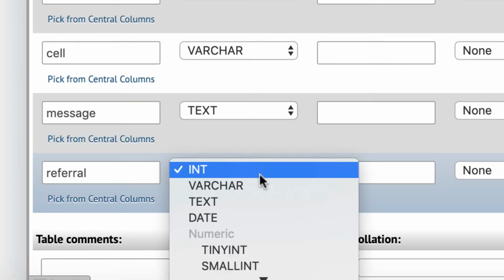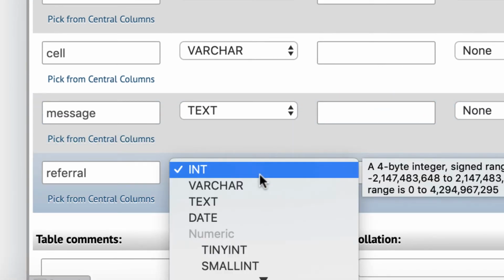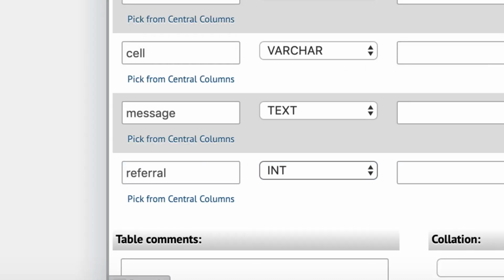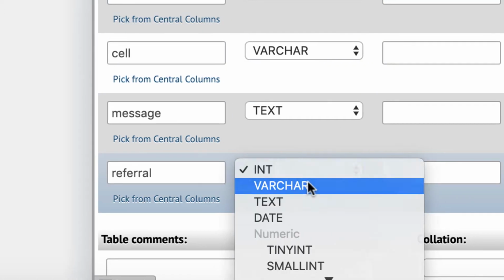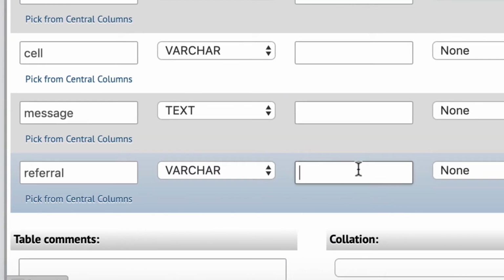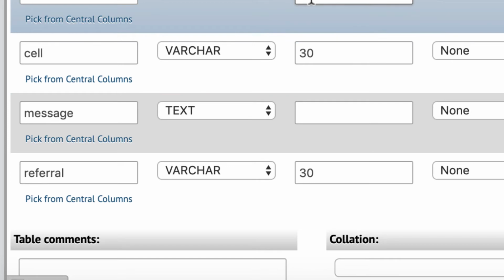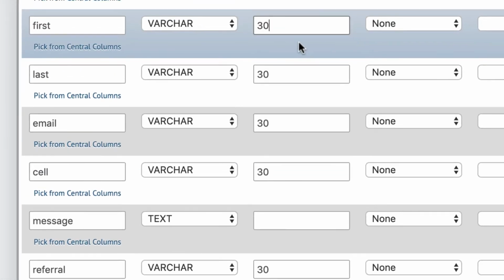And referral, normally we could use an enum and have choices, but we have a bunch of choices, and you can see on here all these different choices. We don't want to do that in our enum, at least right now. Besides, this information is going to get pumped right into our database, so we don't have to worry about it too much as far as having the enum in phpMyAdmin. So we'll just put it in as varchar, and it'll go in as a regular value. We'll use 30 for the values of all these. You don't have to put any value for text, and we'll put 30 for all the varchars, and that should be it as far as setting up your columns.